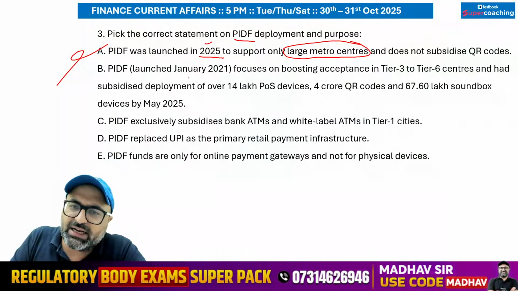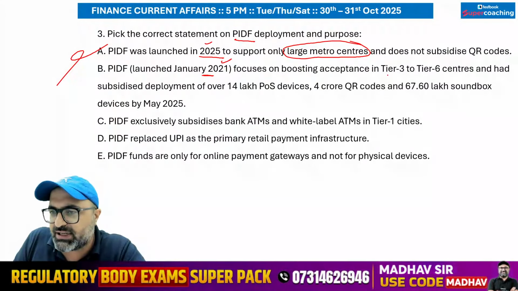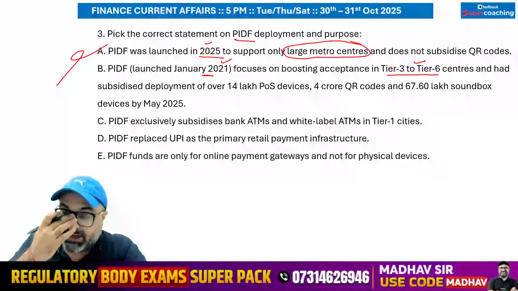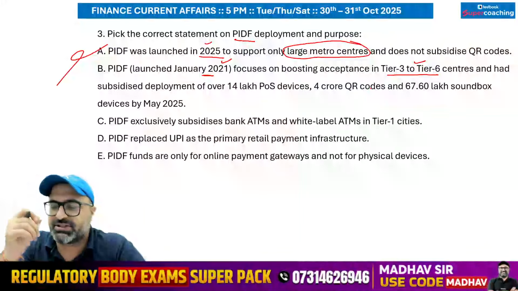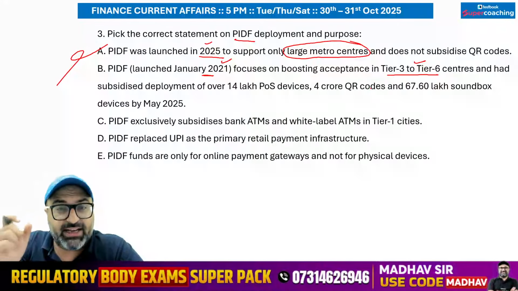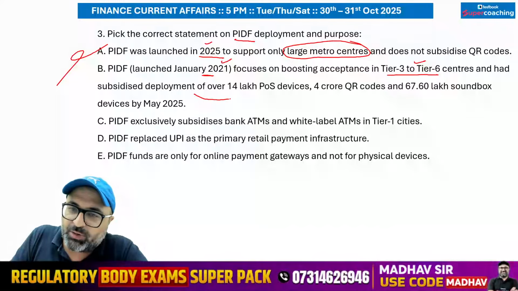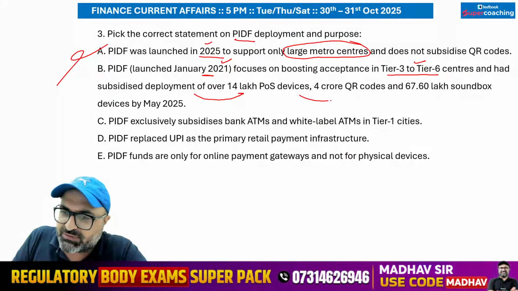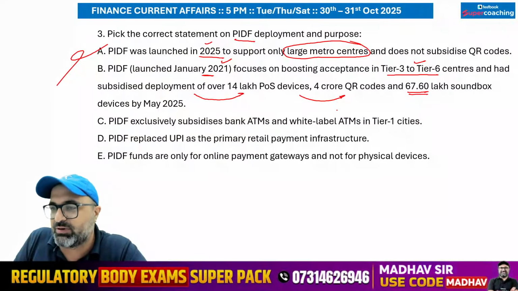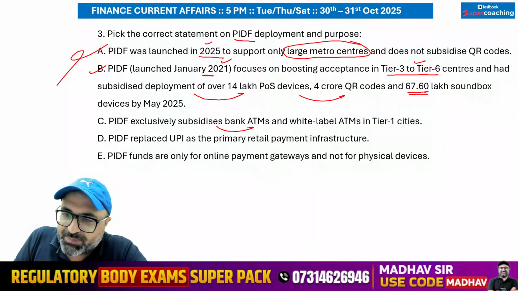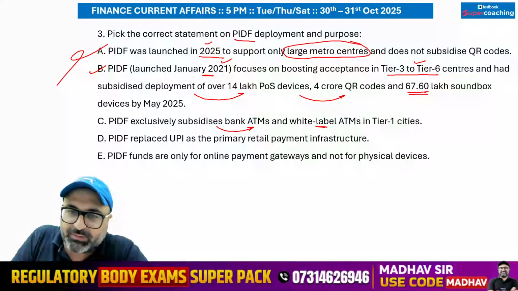अगला पॉइंट आता है PIDF launched in January 2021. This is correct, which focuses on acceptance in Tier 3 to Tier 6 centers. I hope you all understand Tier 3 to Tier 6 centers. They are defined as per the population and they had subsidized deployment of over 14 lakh POS devices, 4 crore QR codes and 67.60 lakh sandbox. This is correct. PIDF exclusively subsidizes bank ATM and white label ATM in Tier 1 cities.